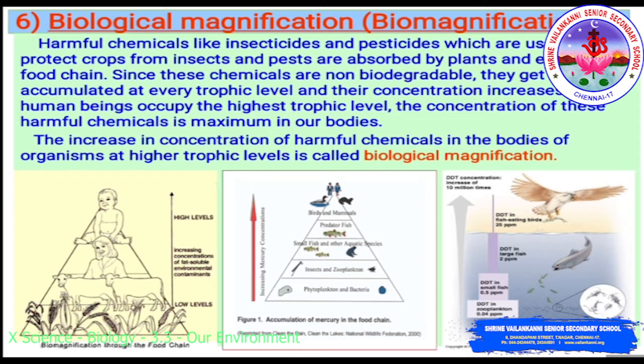So, what is biological magnification? These are chemicals like insecticides and pesticides. Insecticide is used to kill insects and pesticide is used to kill pests.